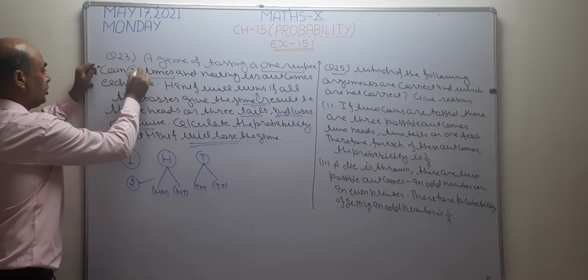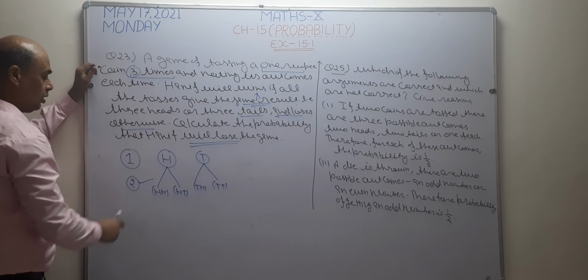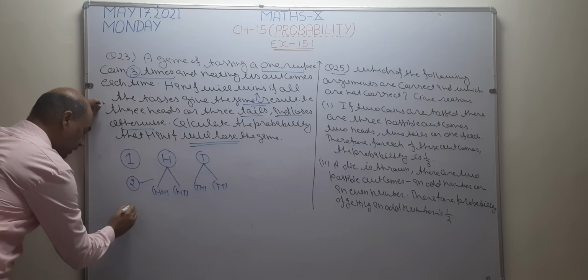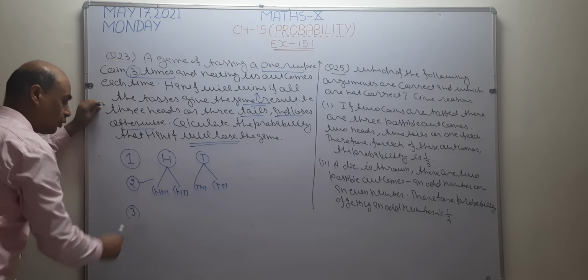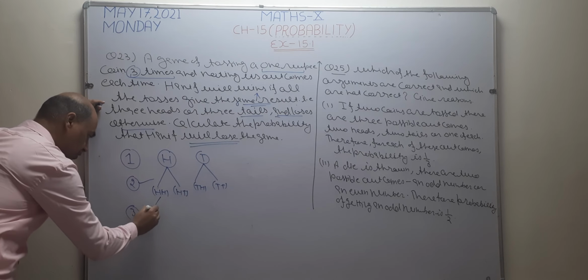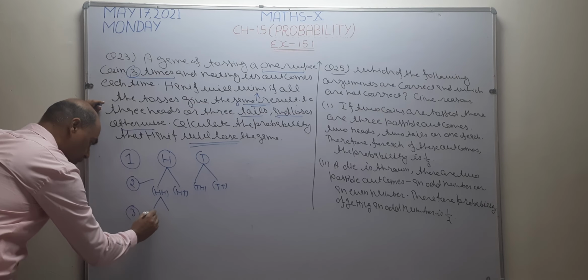But in this question it is written, I want to toss it 3 times. For 3 times, write here. When it is 3 times, what are the possible outcomes? I want to write this number again 2 times.